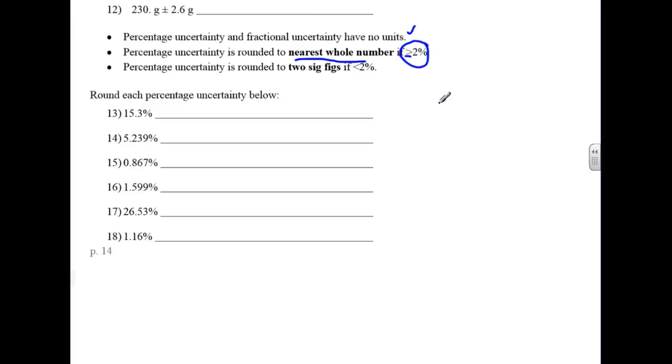If it's under 2%, on the other hand, you give it 2 sig figs. So let me show an example from under 2%. Let's take this one right here. You want 2 sig figs, so round it to the first 2 sig figs. 1.2%. Okay. Pause the video, complete this practice.